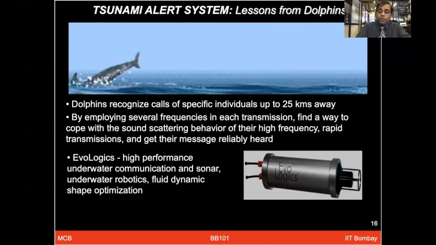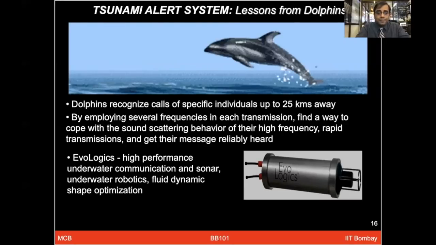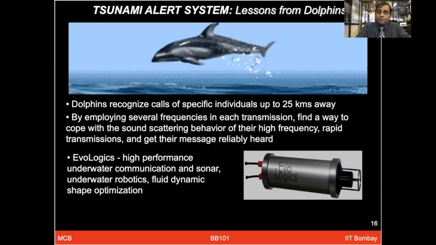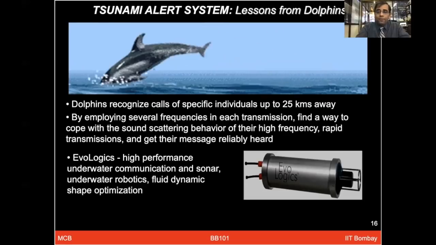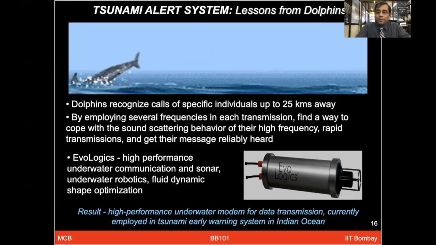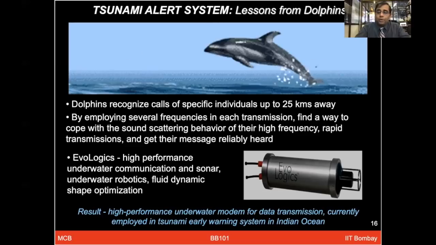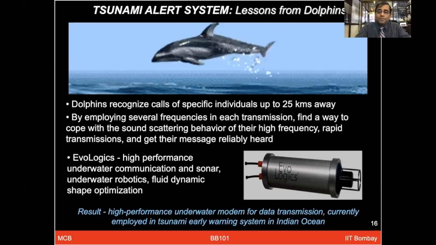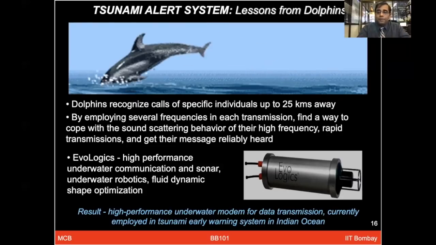So a company, Evologics, came up with a high performance underwater communication and sonar system, underwater robotics, fluid dynamics, and shape optimization. All of them were influenced by the dolphin. This resulted in the development of a high performance underwater modem system for data transmission, which is also currently employed in the tsunami early warning system in the Indian Ocean. So these small observations can be so useful and practically available for catching up with these kinds of natural catastrophes.